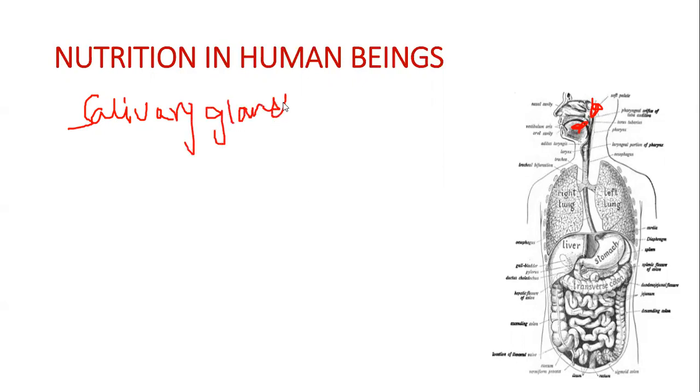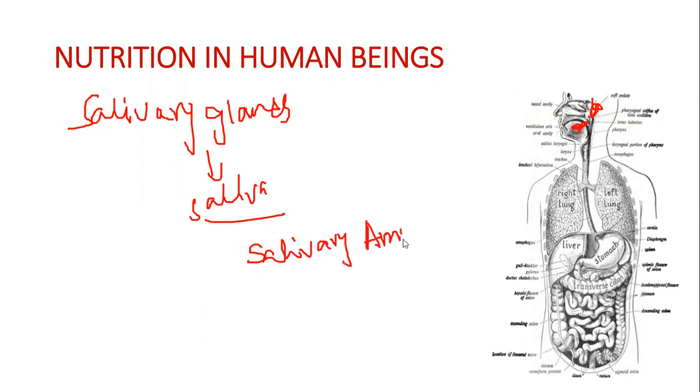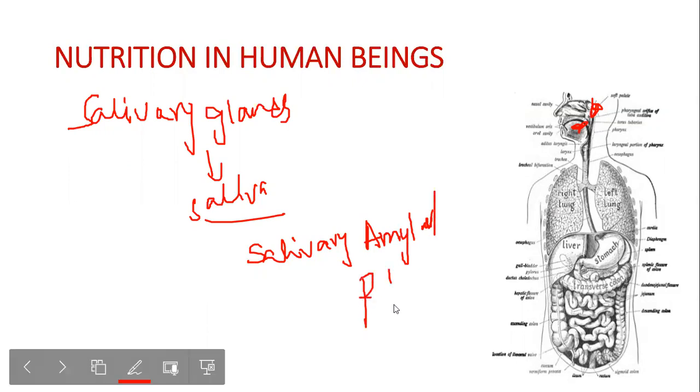Whenever we see food, it releases something called saliva. So salivary glands produce saliva, which has an enzyme called salivary amylase, or ptyalin. It's also called ptyalin.